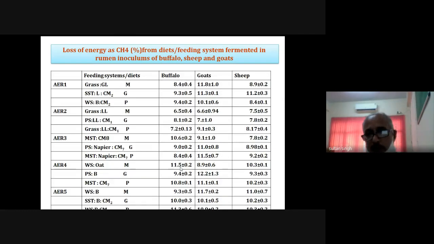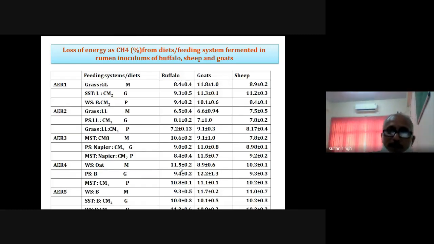Again, I told you about how much loss of gross energy there is if a particular diet is fed. For example, in the case of grass and Grewia leaves, you are feeding to the buffalo, then goat, and then sheep. You see, the loss of gross energy is more. It varies from 8 to 11%. So there is a loss of gross energy in terms of methane between the species.